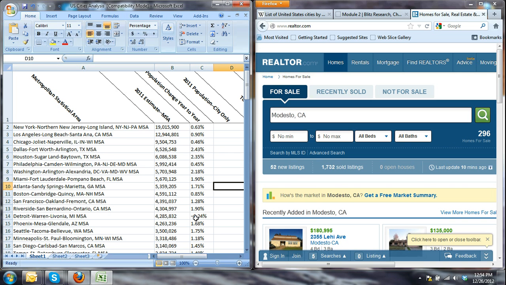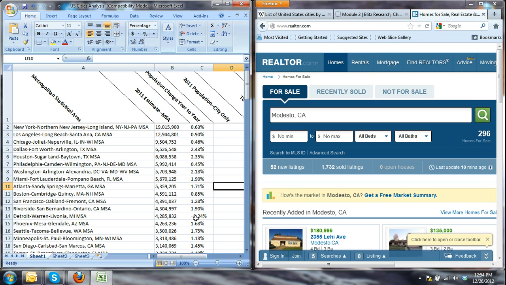But before we start picking cities, I've got to analyze pretty much all the major cities in the U.S. to figure out which cities are going to provide us with the best opportunity to purchase properties and resell properties, fix and flip properties, or rent properties.